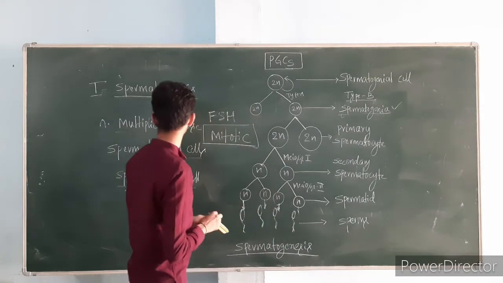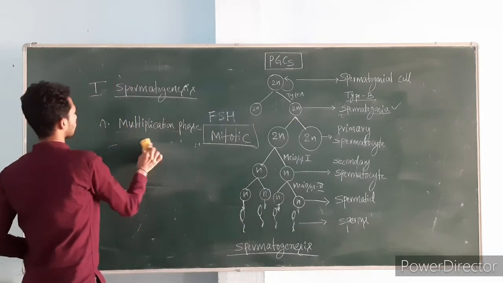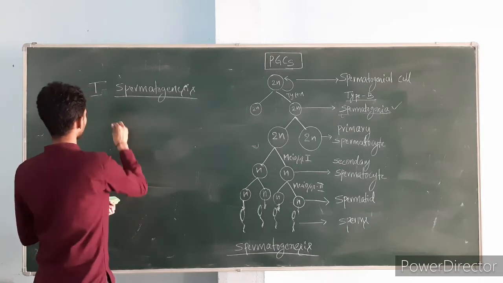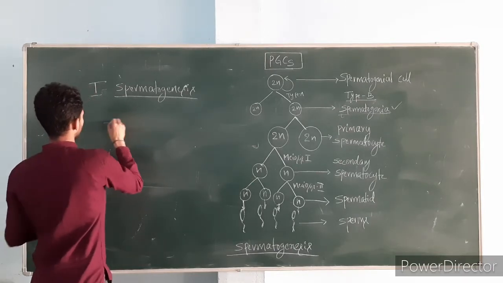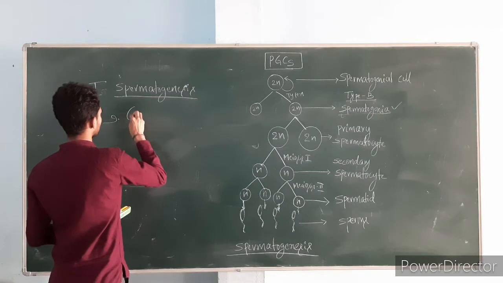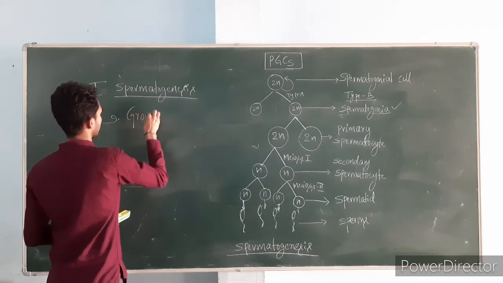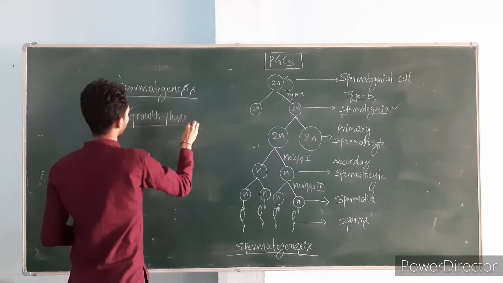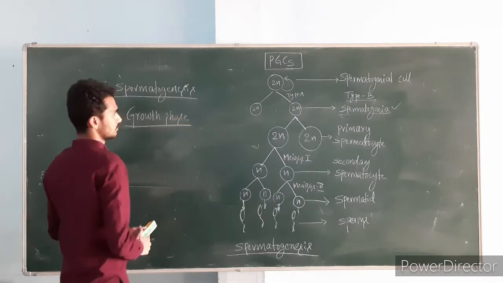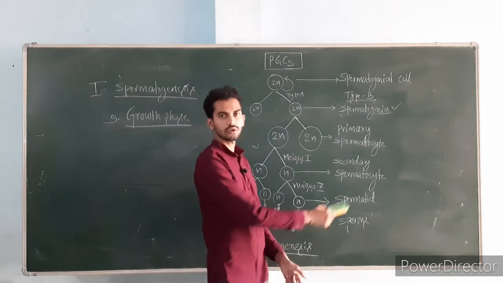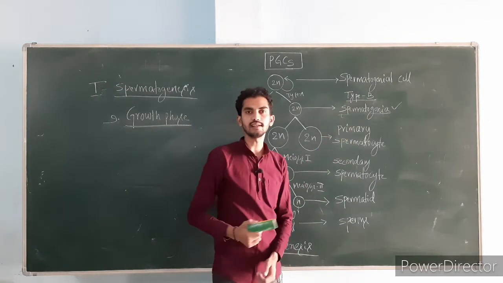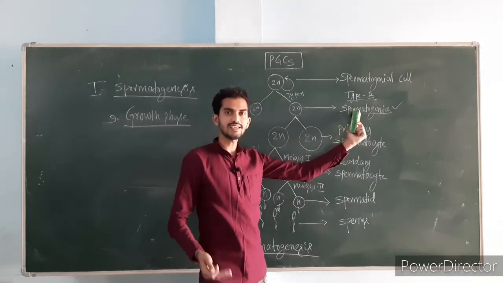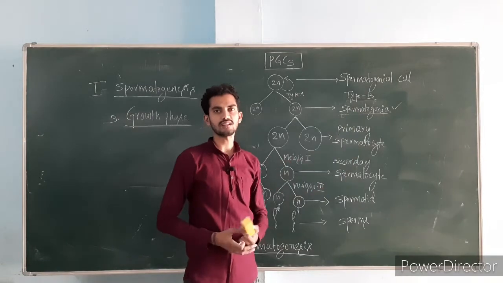Now let's go to the growth phase, the second phase. In the growth phase, the type B spermatogonia size will increase by the accumulation of food.